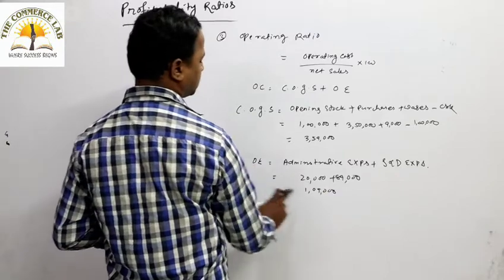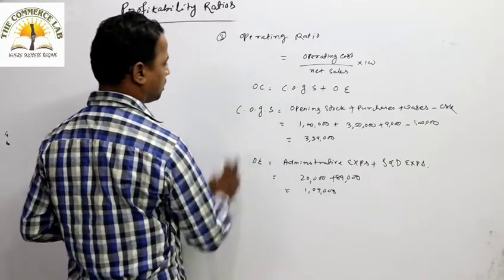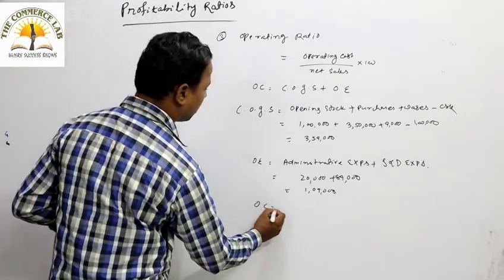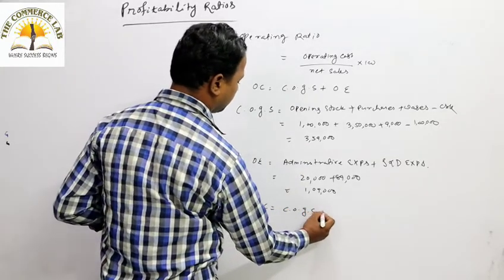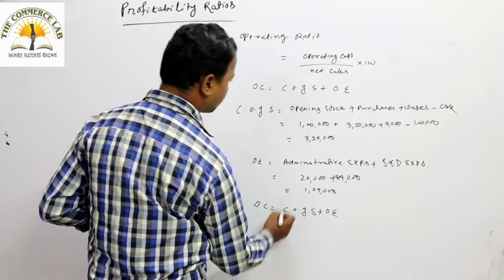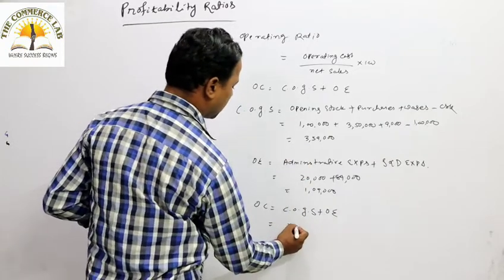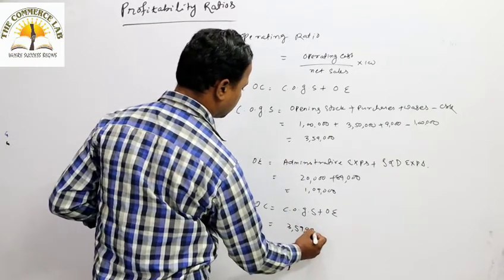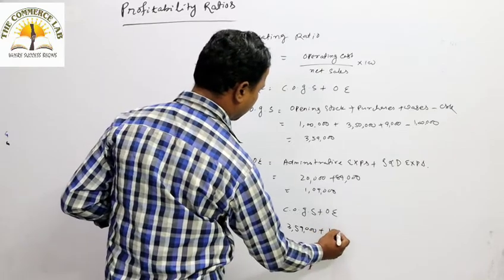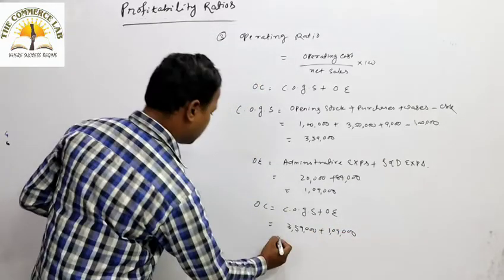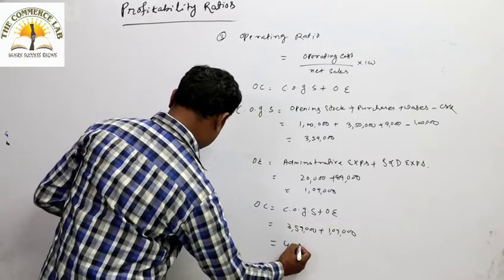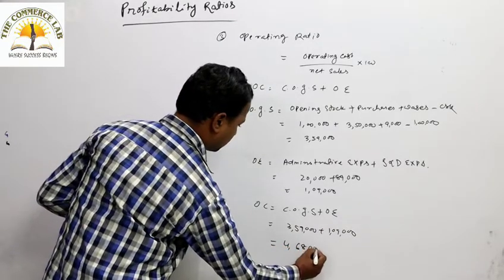So operating expenses came to 1,09,000. The cost of goods sold we calculated, 3,59,000, plus this 1,09,000 gives your operating cost, that is 4,68,000.